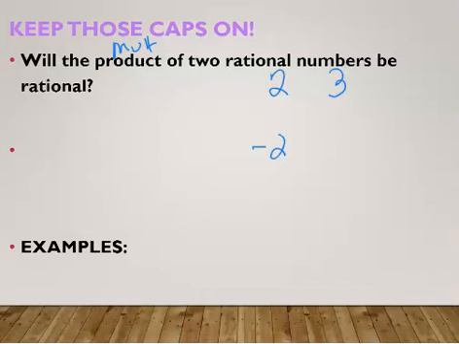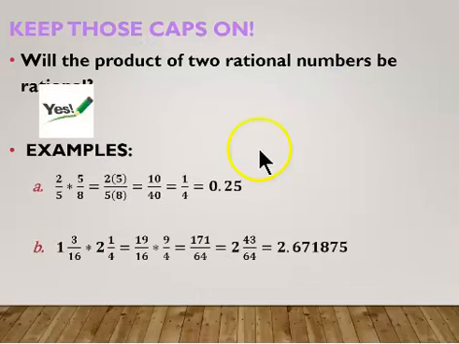Pause the video, see if you have the right answer. And here you go. The answer is yes. So hopefully you got that. I did take two fractions. And when you multiply them, you can either multiply them across by 2 times 5 and 5 times 8, or if you are a little more advanced, you can realize that 5 divided by 5 is 1, and 2 goes into 8 4 times to give me 1/4 right away.